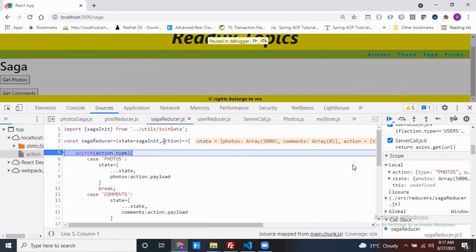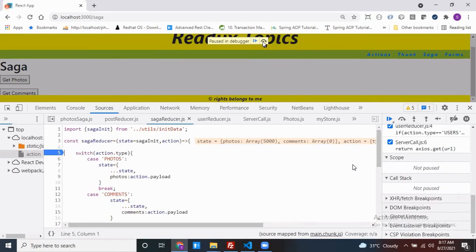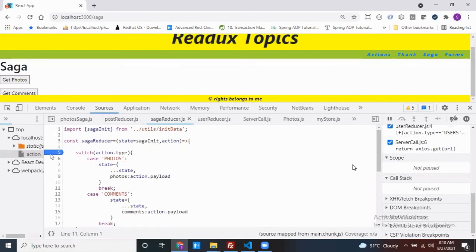Okay, now see this here. My action.type is what? Photos. Now this one is going to match. For you, the control went to this action.type switch. For me, it's not going to this reducer Saga for the first time. After checking user reducer and post reducer, for me, it's not going to the Saga reducer. Yeah, it should be combined and it should come. Okay, I'll check. It should.